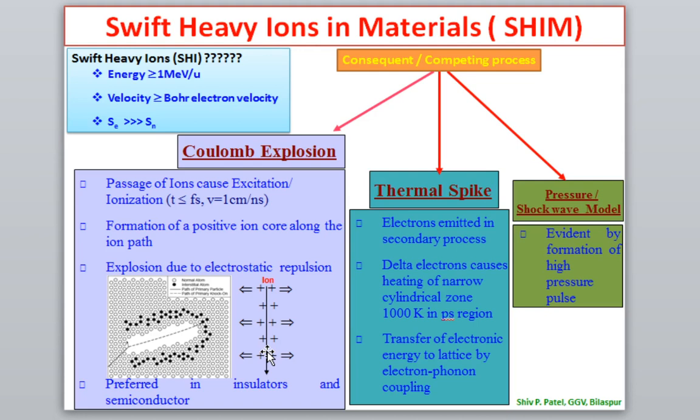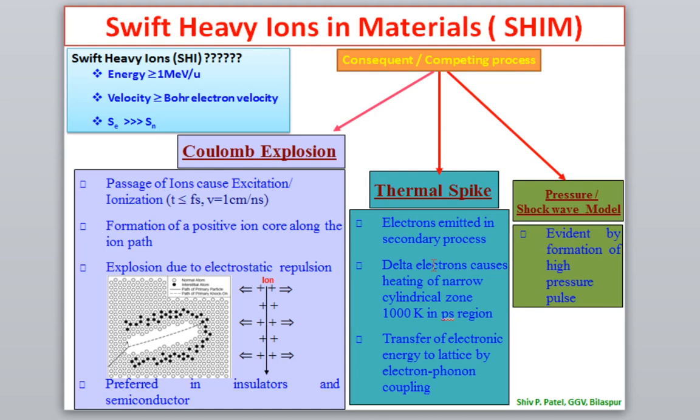Electrons will transfer their energy to the lattice, meaning atoms. Okay, so they will transfer their energy to the lattice. This energy transfer takes place due to two differential coupled equations, known as the electron phonon coupling. I will show what the coupled equation is. So because of the electron phonon coupling, these excited electrons will transfer their energy to the lattice. When the target electrons transfer their energy to the lattice, the temperature will suddenly increase up to a very high temperature.